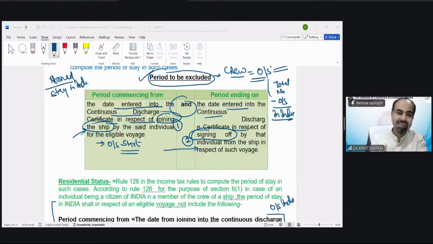Like in the basic concept, there is the marginal relief concept. You can see the illustration has explained it in two methods, alternative method and normal method also, but you have to choose any one. So you do not need to explain it as much as in the illustration, but you have to write down the provision and then solve that question accordingly. This is only applicable for crew members of a ship, not the crew members of an aeroplane. They will fall in the normal category.